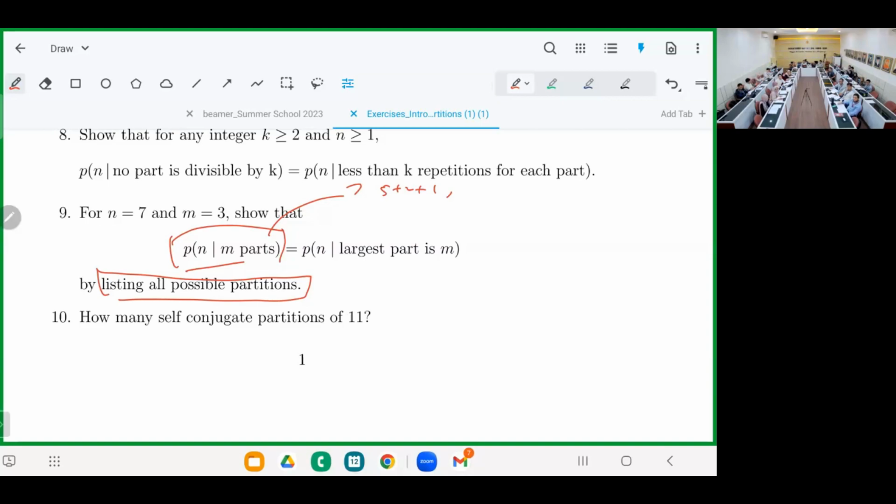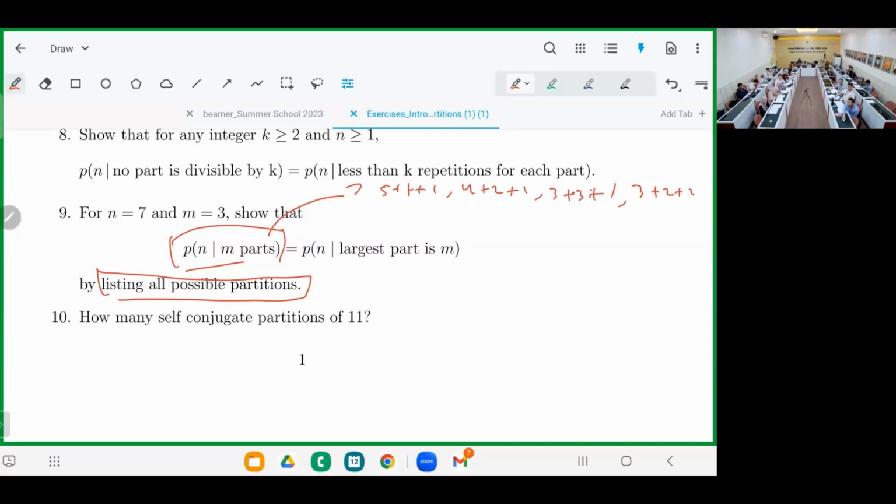4 plus 2 plus 1. And then 5 plus 1 plus 1. Is it correct? Yeah. Oh, the first one. Okay. I only follow the answer, yeah, correct. 5 plus 1 plus 1, that will be 7. 4 plus 2 plus 1, is it 7? Yeah, correct. And then 3, 3, 1. And then you have 3 plus 2 plus 2. Is that all? Okay, so only 4. And then how about the right hand side?